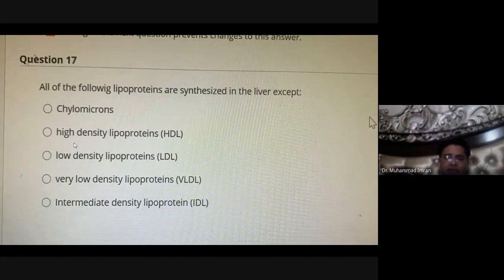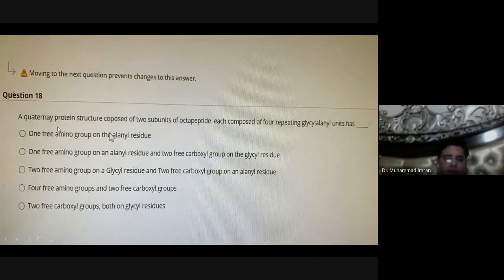All of the following lipoproteins are synthesized in the liver except chylomicron. Chylomicrons are synthesized in the intestine. A quaternary protein structure composed of two subunits of octapeptide, each composed of four repeating glycyl-alanyl units, has two subunits, meaning it has two ends.